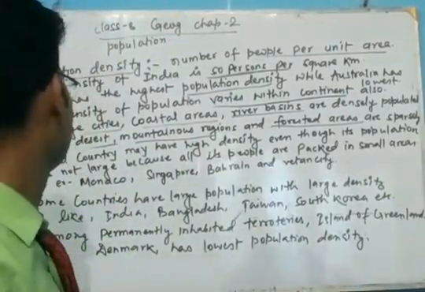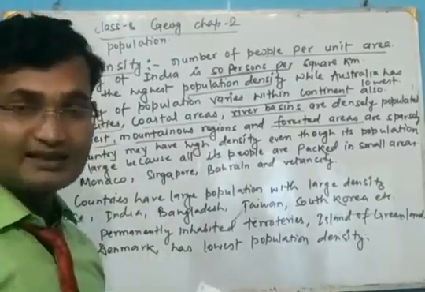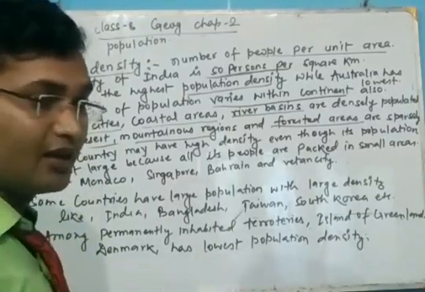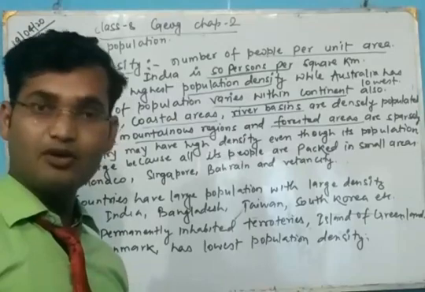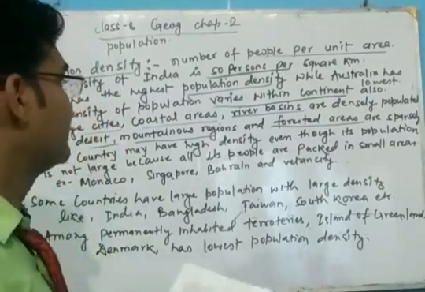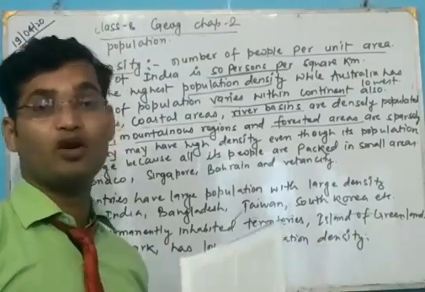Okay. Now a small country may have a high density. A small country may have a large or a small number of population, but they have a large density. Means all the people are packed in a small area.